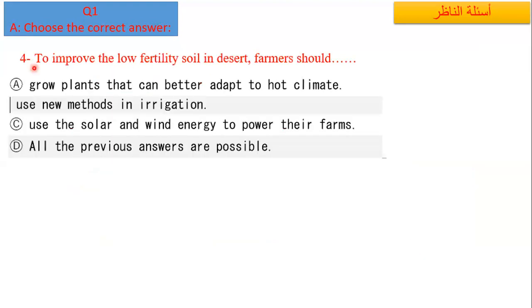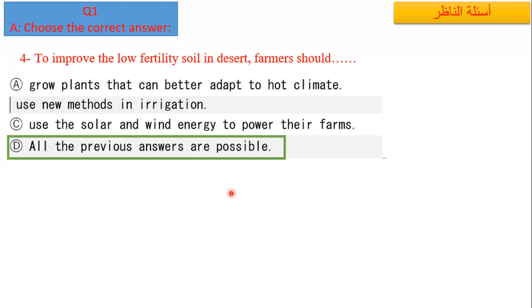Number 4. To improve the low fertility soil in desert, farmers should grow plants that can better adapt to hot climate, use new methods in irrigation, use the solar and wind energy to power their farms. All the previous answers are possible. Of course, all the previous answers are possible.